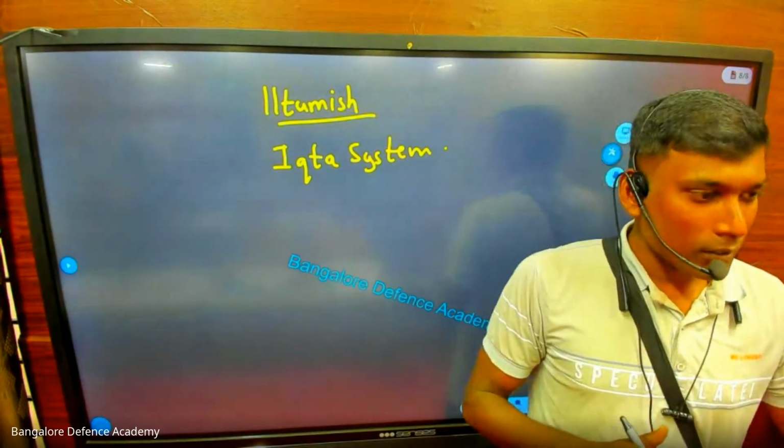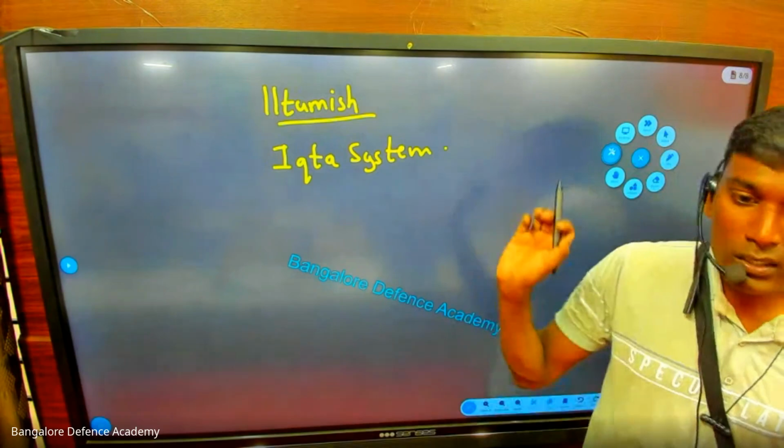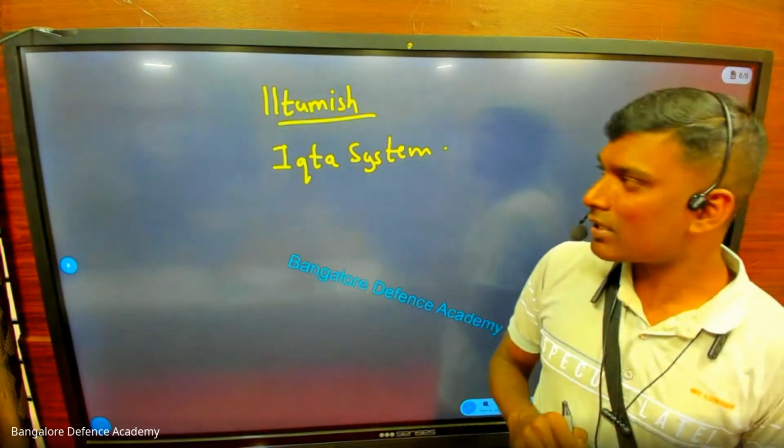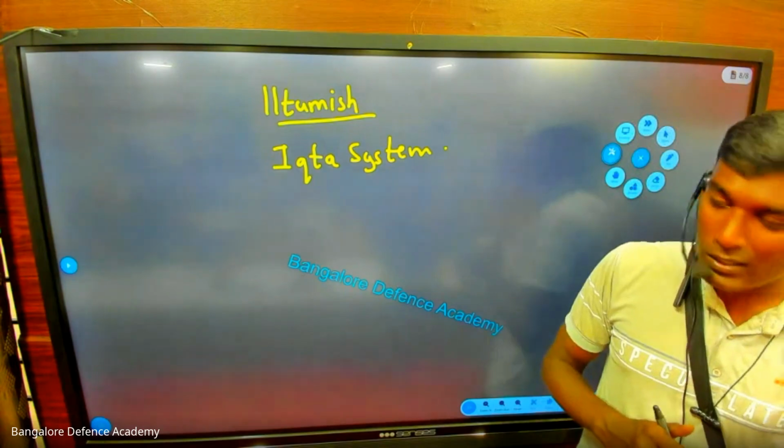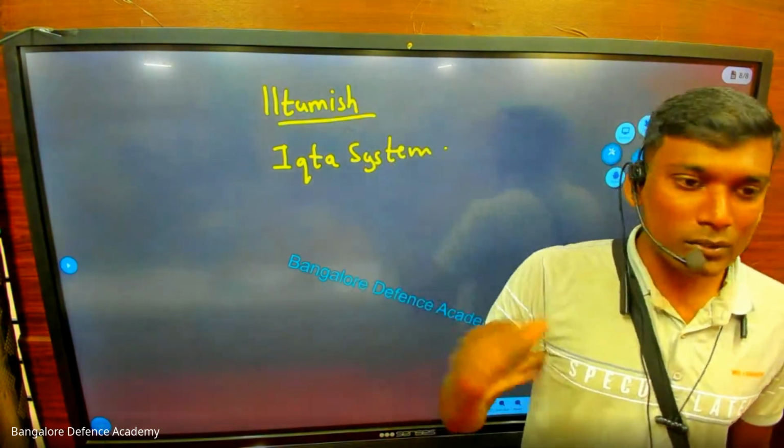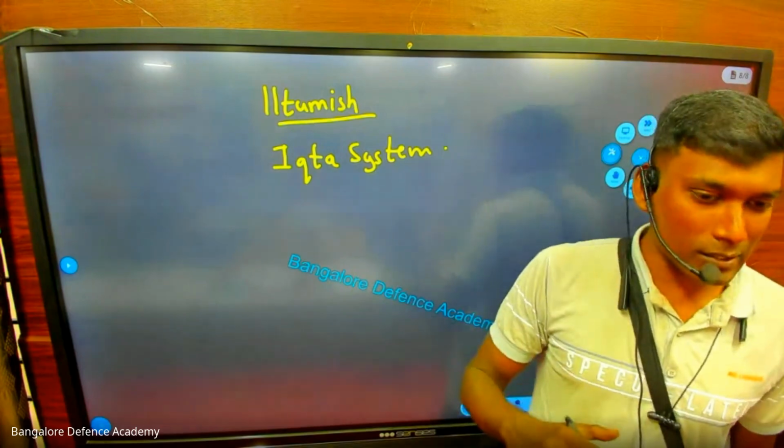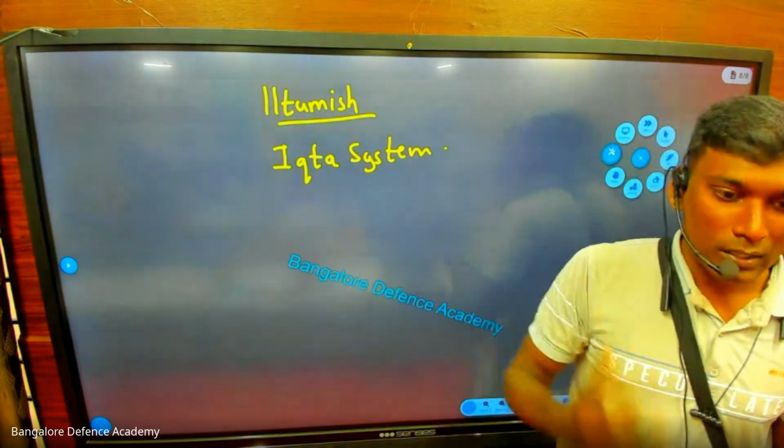What is giving land as salary called? Iqta system. Now, what is your exam question? Who introduced the Iqta system? Iltutmish introduced the Iqta system.